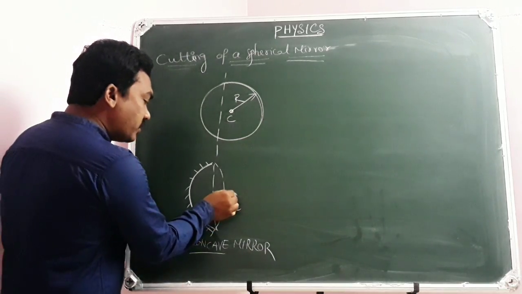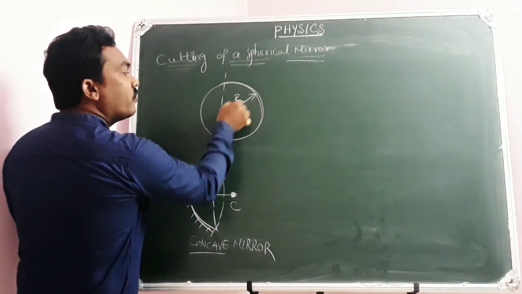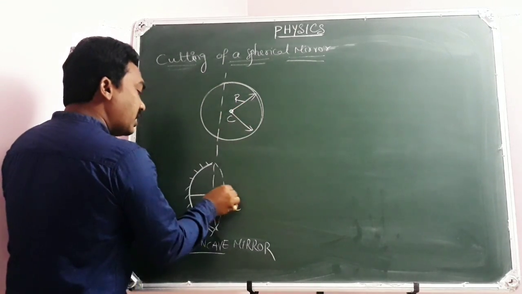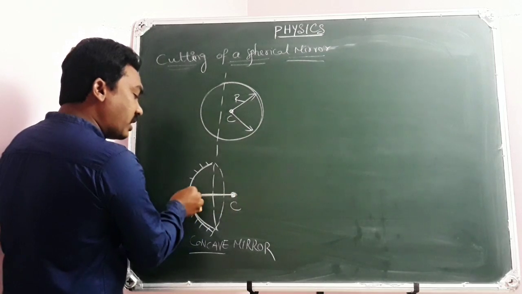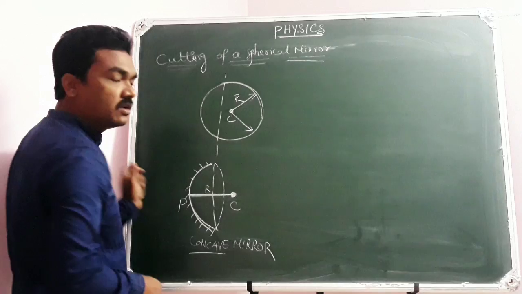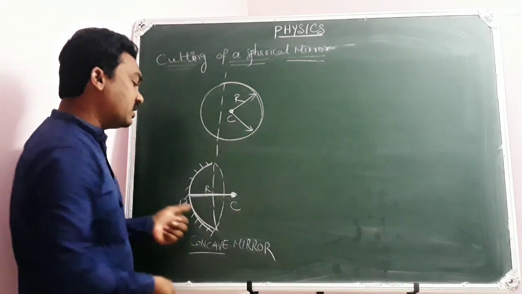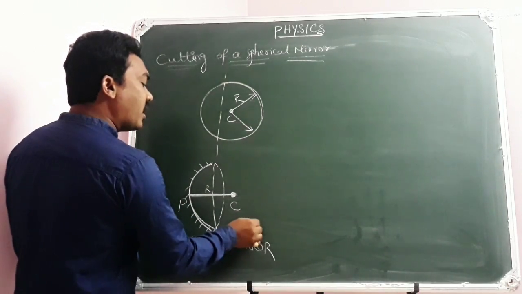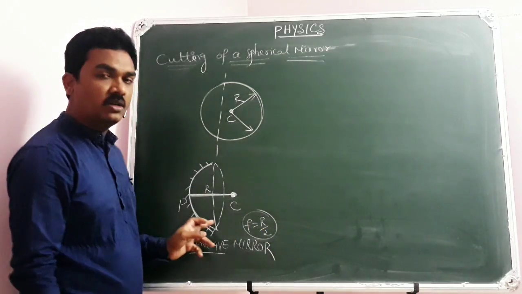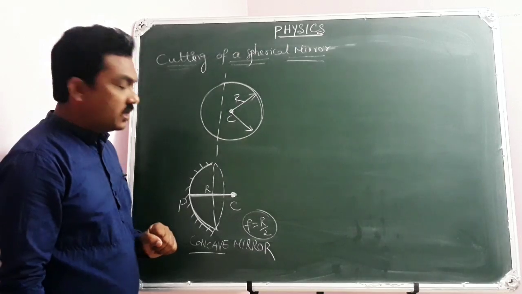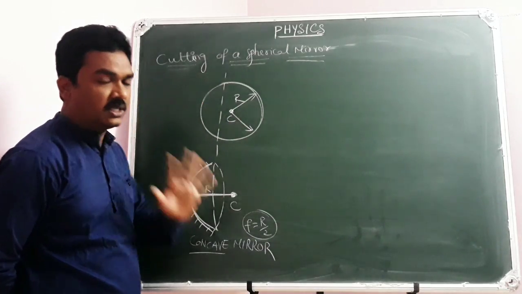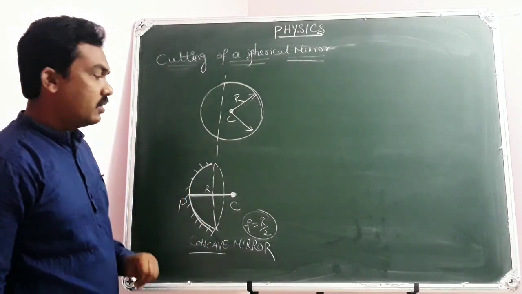And the radius of the sphere from which the spherical portion has been taken is called the radius of curvature, PC. So focal length f is equal to r by 2. That's what I told you. This focal length depends on the radius of curvature. It is nothing but the radius of the sphere from which the spherical portion has been taken. You have learned this already.